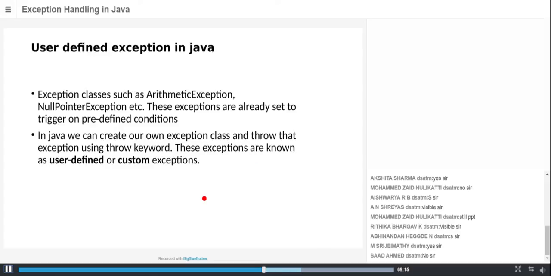Sir, I have one doubt. Yes, Altaf. Why do we write the generic exception at the bottom? Why can't we write it at the top? If you write it at the start itself, every exception will be treated as a generic exception, even though those exceptions belong to ArithmeticException, NullPointerException, or ArrayIndexOutOfBoundsException class.